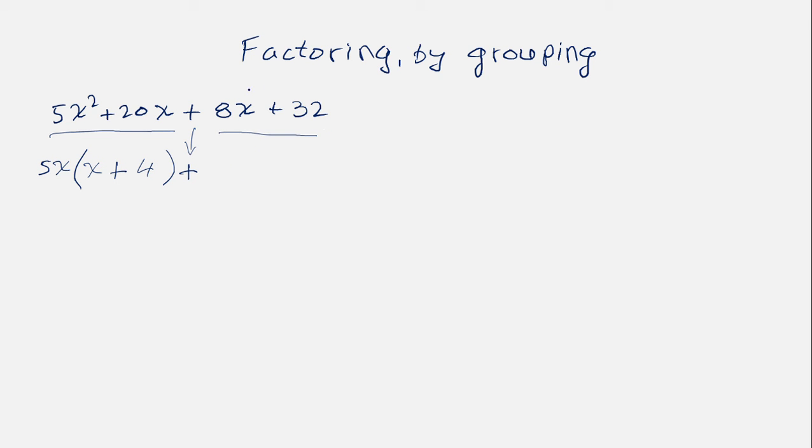And now we are analyzing this group, these 2 terms. Again, we need to check what they have in common and find the greatest common factor. Let's do it the same way we did in the first group. Let's analyze the numbers first. 8 and 32.